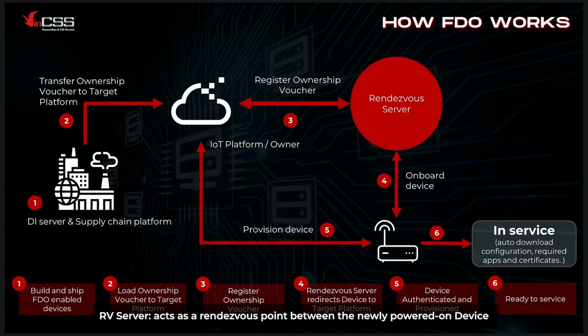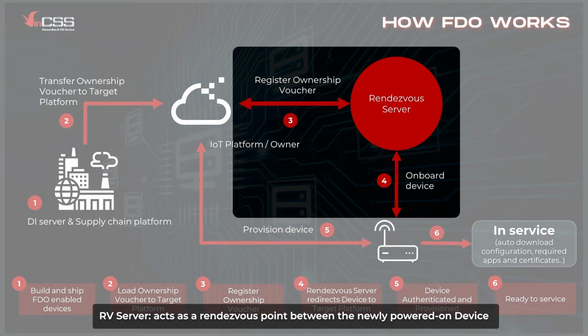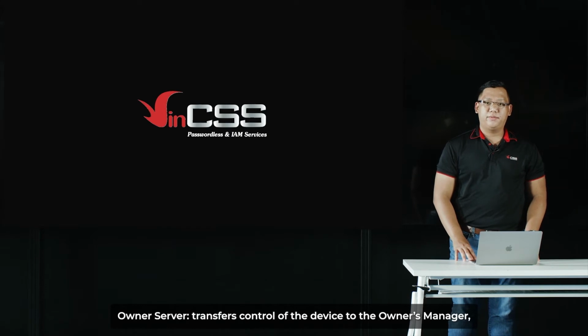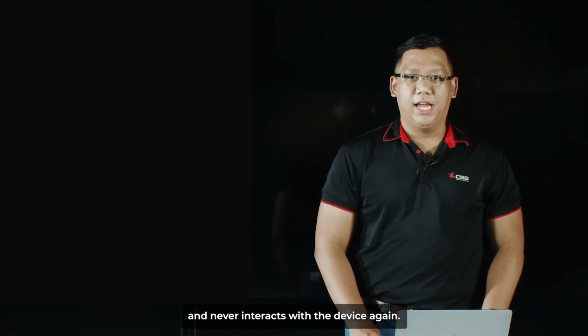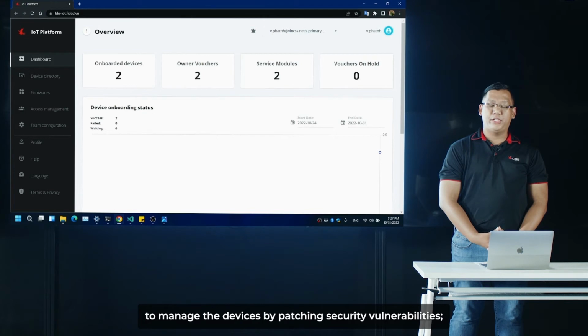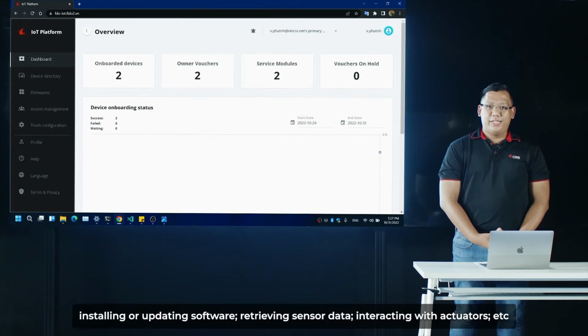RV server acts as a rendezvous point between the newly powered-on device and the owner onboarding service. Owner server transfers the control of the device to the owner managers and never interacts with the device again. IoT platform is a web user interface for the owner to manage the devices by patching security vulnerabilities, installing or updating software, retrieving sensor data, interacting with actuators, etc.